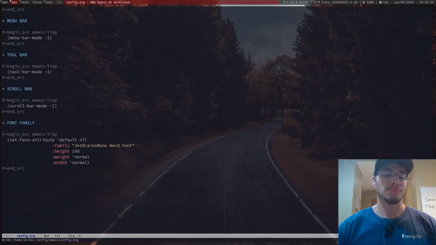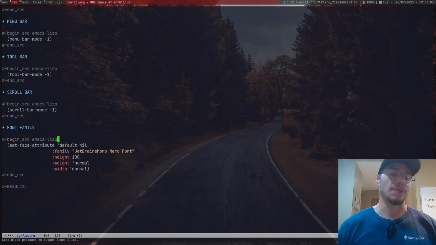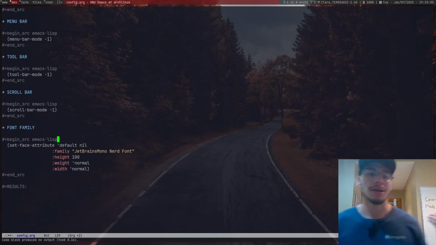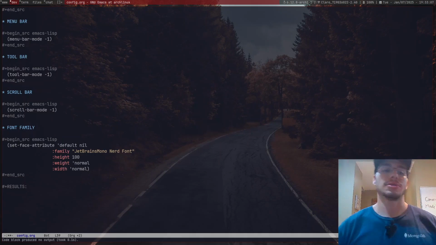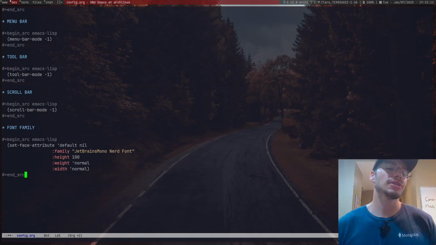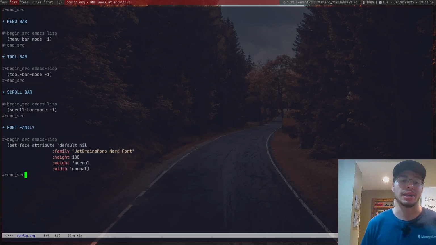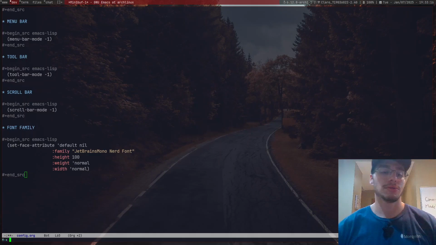Anyway, just to show you, now I do have JetBrains as my font family being used in my Emacs configs. Great. But you can also do this by default just by, again, setting a face attribute.